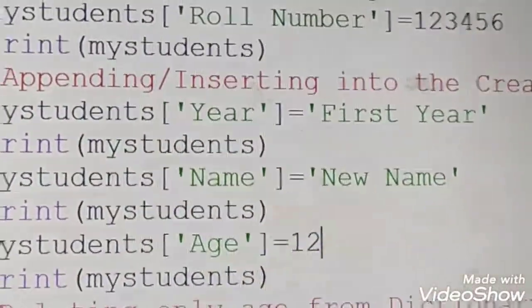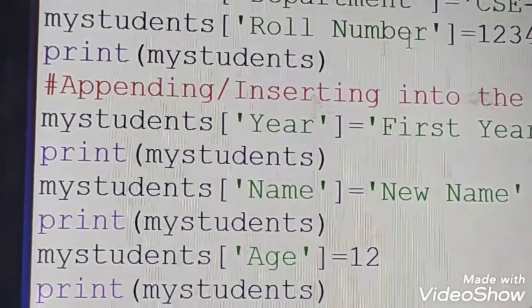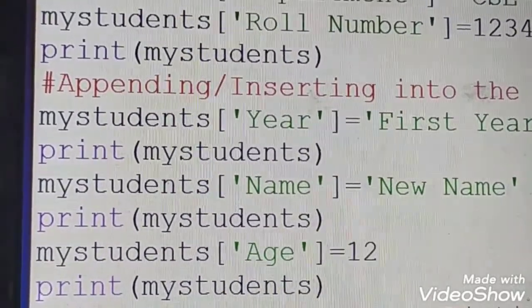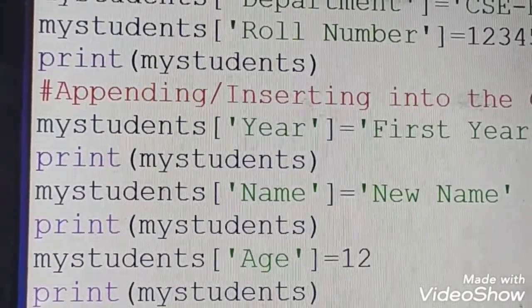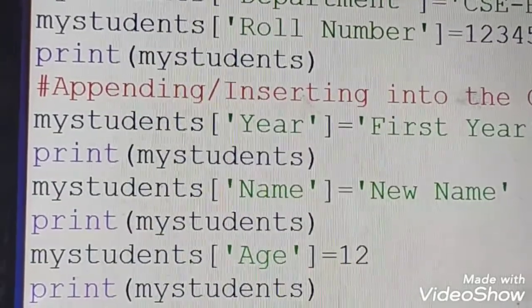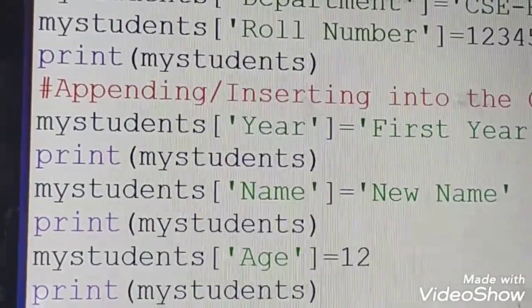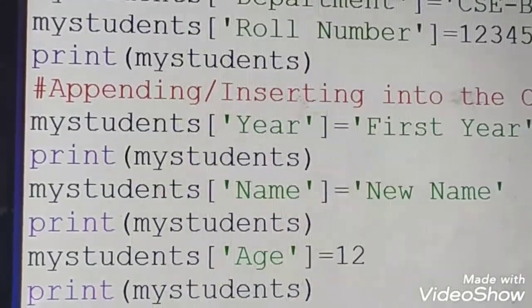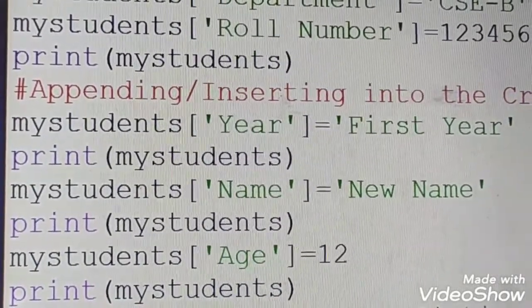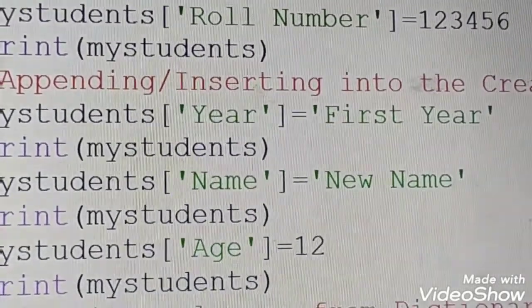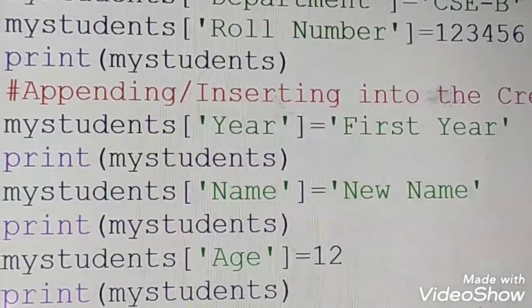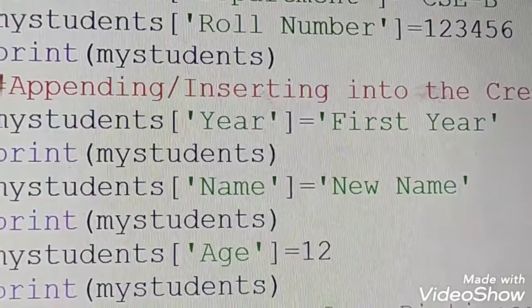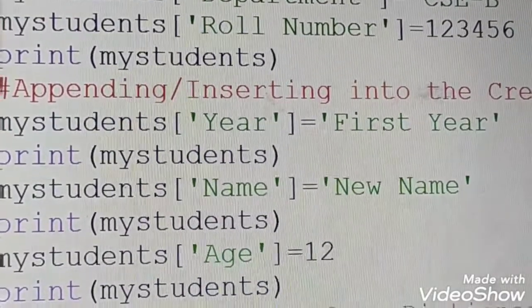Here, I have created a dictionary called my students, which is created using an inbuilt function called dict. Once I have created a dictionary, I need to insert a key and value. To insert a key into a dictionary, first write the dictionary name followed by square brackets. Within this you represent a key, and then you can pass the value. Next key is age, value is 10.